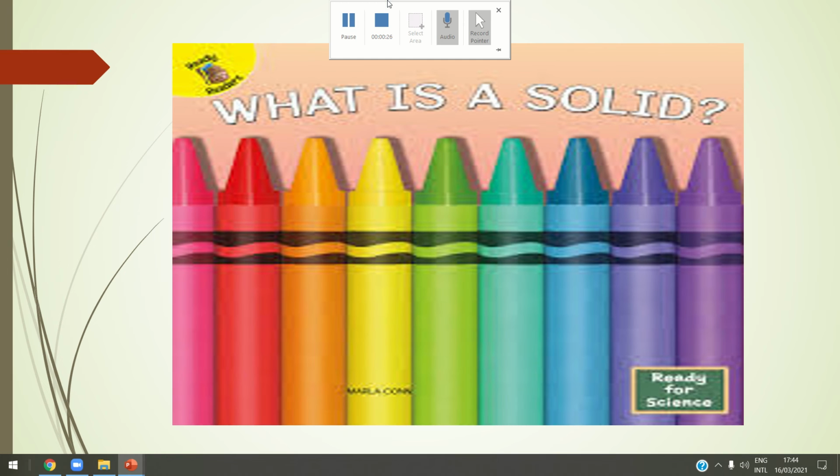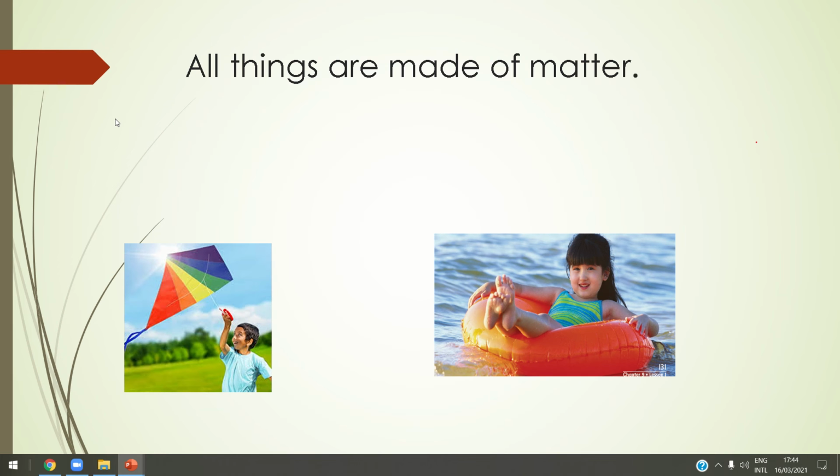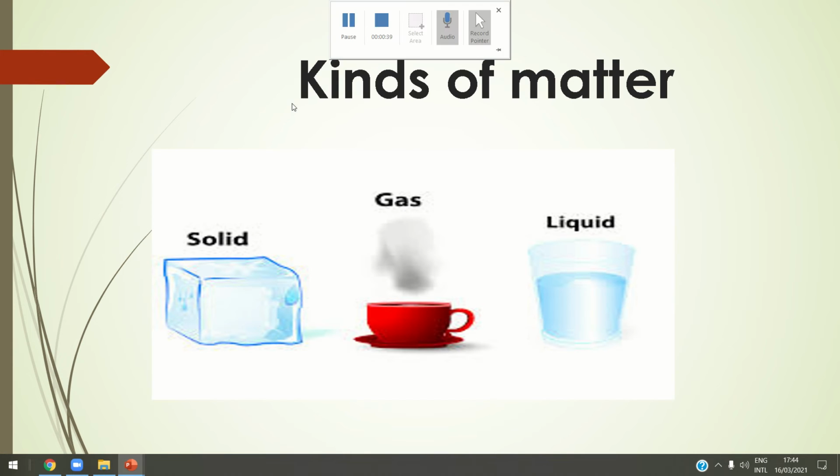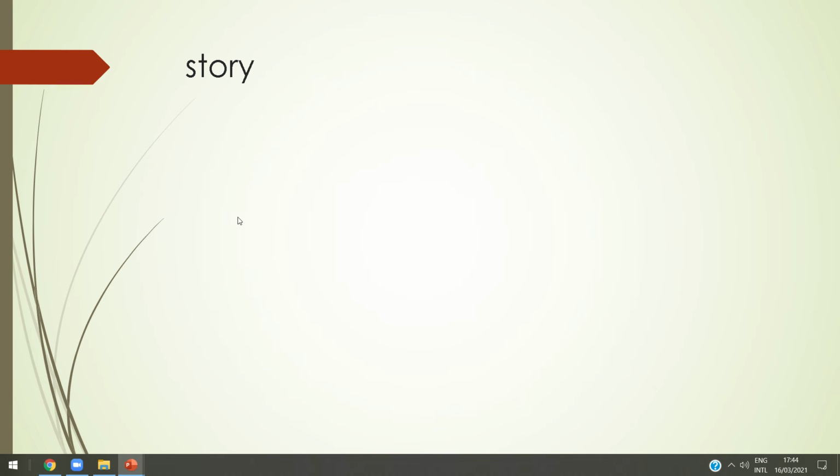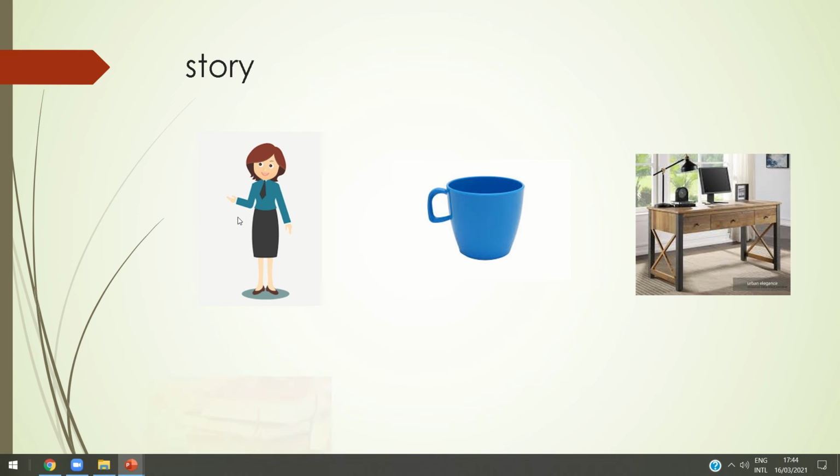First, we know from the last period what a solid is. All things are made of matter, and we have three kinds of matter: solid, gas, and liquid. Okay, let's talk about solid. What about solid?